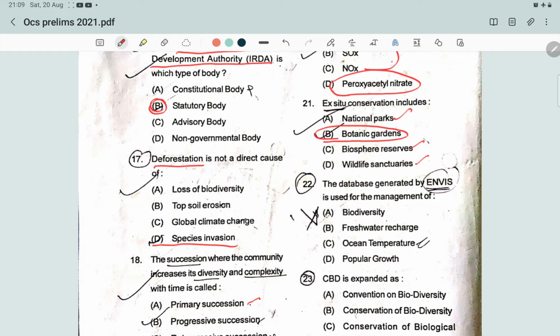Next question. The data generated by the NBIS is used for the management of what? What is NBIS?